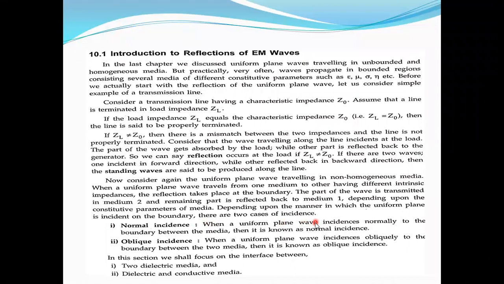incidence. Broadly, we have already discussed the concept of transmission line. The same concept we are going to apply for these non-homogeneous mediums, two different mediums with different properties. Whenever there is an interface between two mediums and an electromagnetic wave is incident, if the intrinsic impedances are not the same, some part of the wave is reflected back and some part is transmitted to another medium. There are two types of incidence: one is normal incidence, another one is oblique incidence.